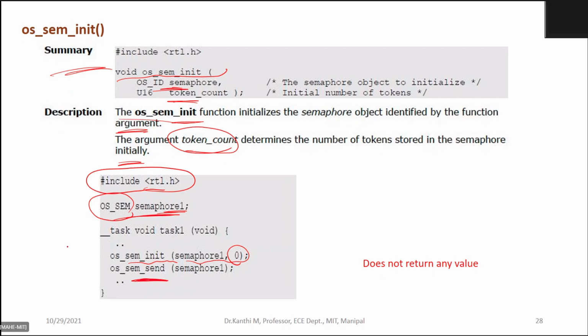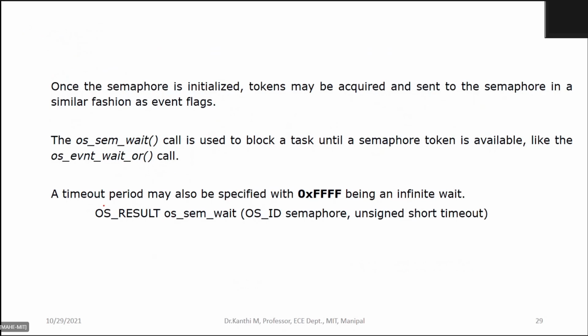Earlier I was telling that there is a signal and a wait. Here we have a send. In RTX, the name is given as send. They have used that function or signal as send. You send the semaphore. Once the semaphore is initialized, tokens may be acquired and sent to the semaphore in a similar fashion to the event flags. Your sem wait is used to block a task until a token is available.